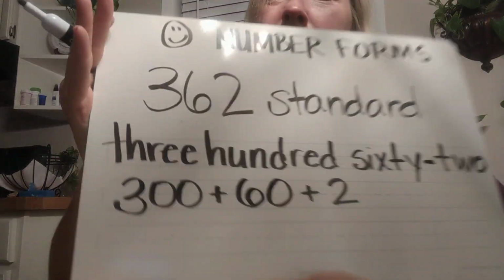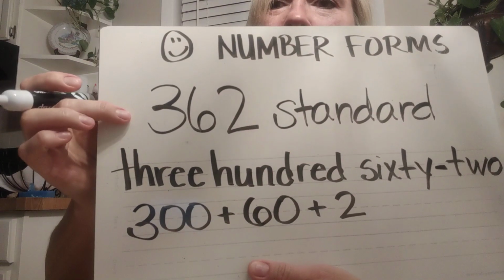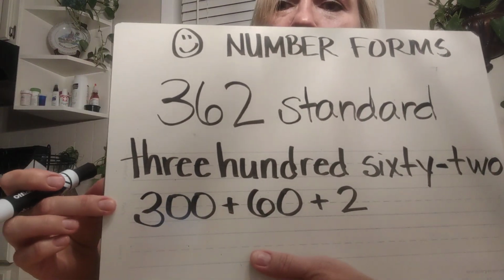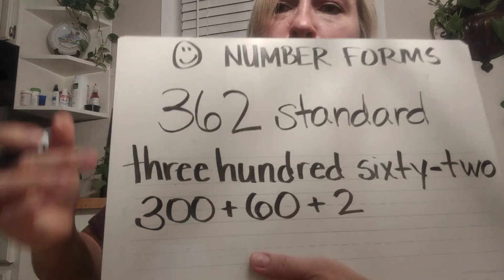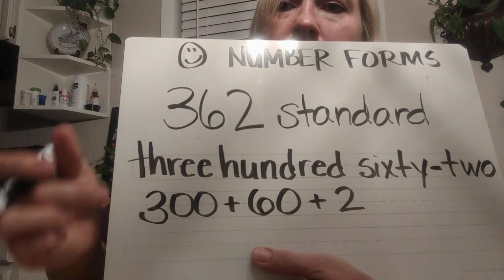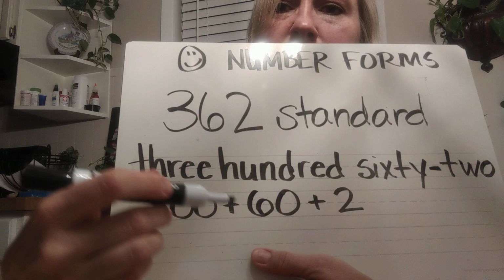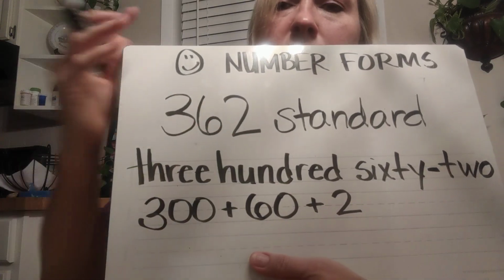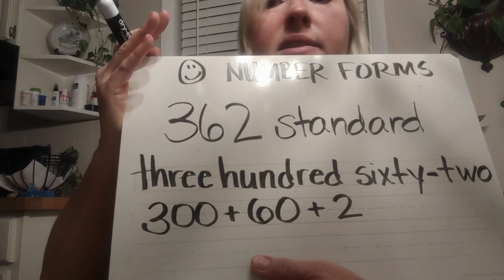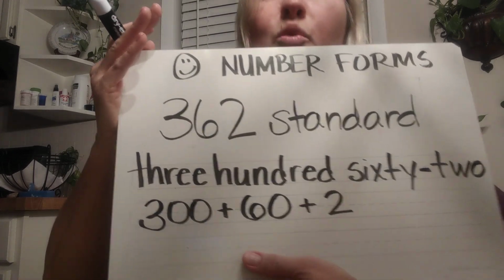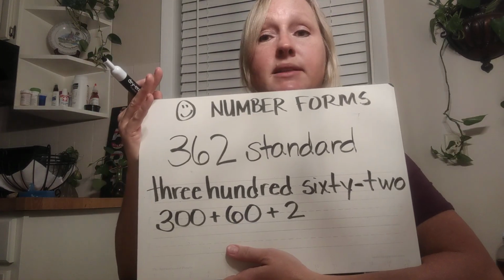I'm ready. Let's show them on 3, 2, 1. Expanded form of 362 would be 300 plus 60 plus 2. You stretch out each of the parts. 300, 60, 2, and then of course you put plus signs. Otherwise it becomes 300,602 if you just squeeze the numbers together without the plus signs.